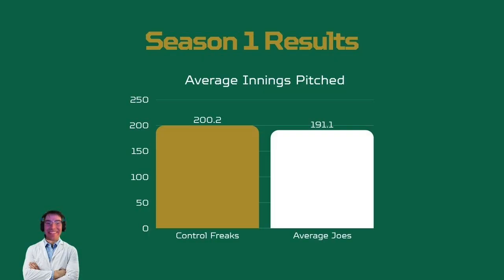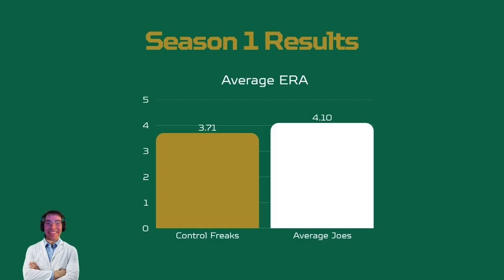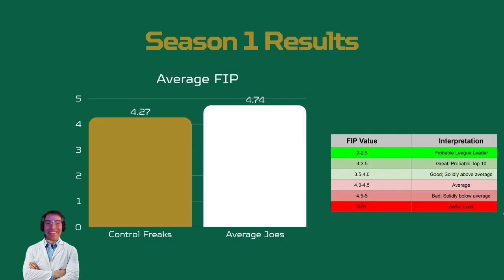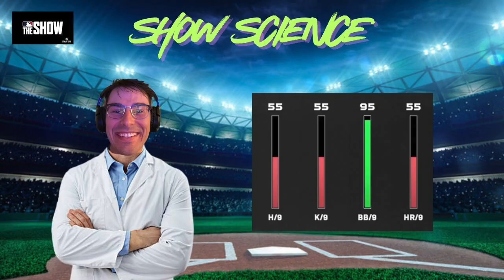Control Freaks. So as you can see, after this one season, the Control Freaks on average had just about 9 more innings than the Average Joes. Their ERA was about 0.4 better. Their WHIP of 1.23 was about 0.18 better. And lastly, the fielding independent pitching also has the Control Freaks better than the Average Joes. Okay, let's do this 4 more times, and we'll revisit after we've collected some more data.